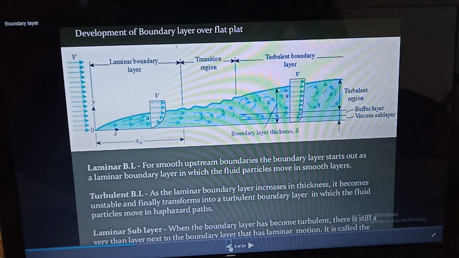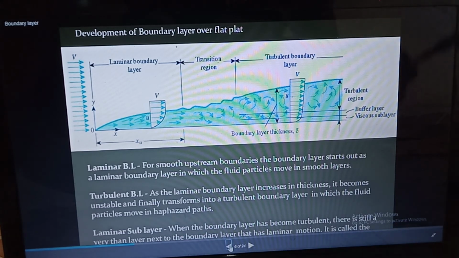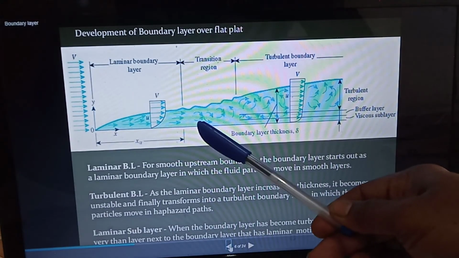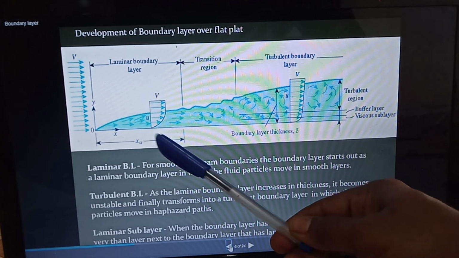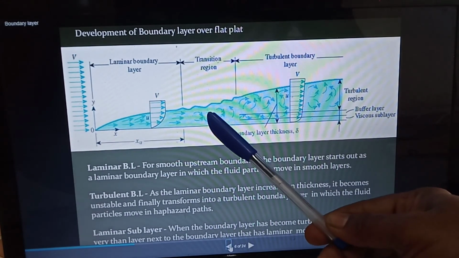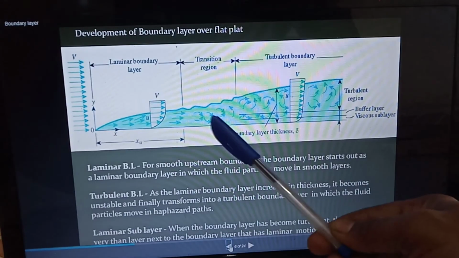And what does laminar sublayer mean? The transition layer. When the boundary layer has become turbulent, there is still a very thin layer next to the boundary that has laminar motion. It is called the laminar sublayer. In this region, the transition from the laminar boundary layer to the turbulent boundary layer will exist. Here the fluid particles will move in a parallel and smooth way, and also they will cross each other.